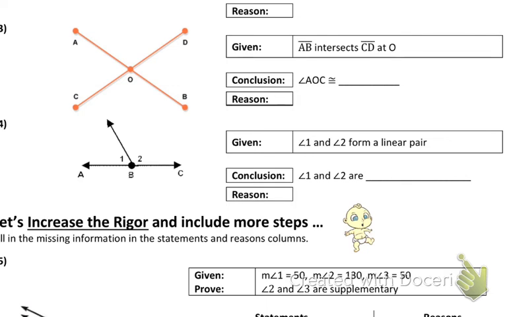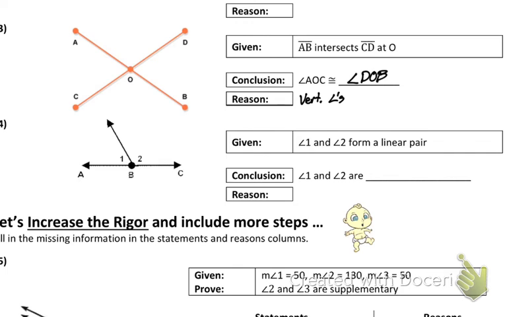DOB. I agree with that. Someone besides Oliver, how did Oliver know that AOC is congruent to DOB? No, we have to add something to it. I'll just call it vertical angles. We have to put something on that. We can't just put vertical angles.